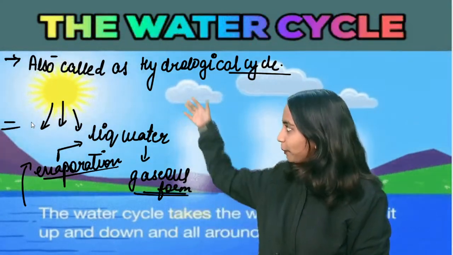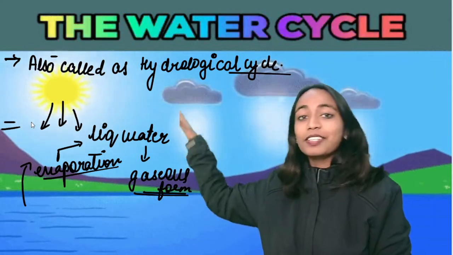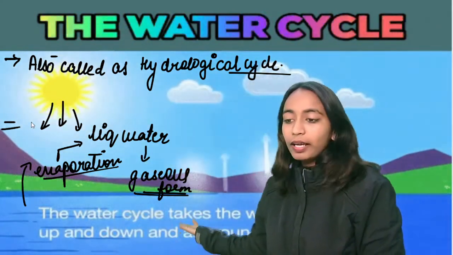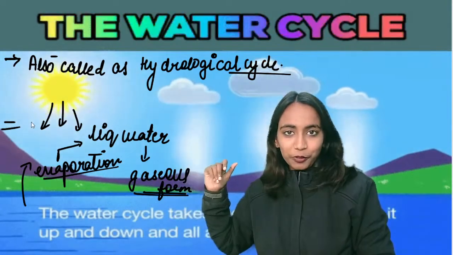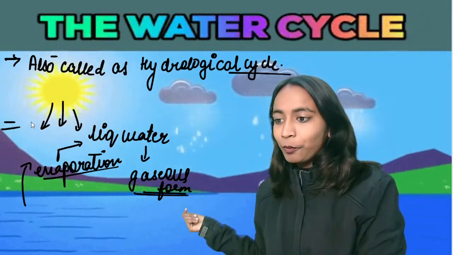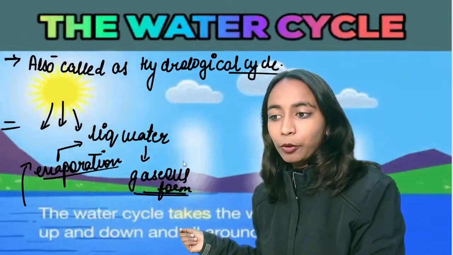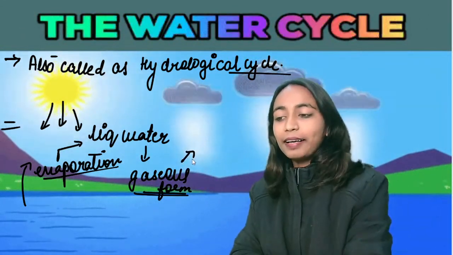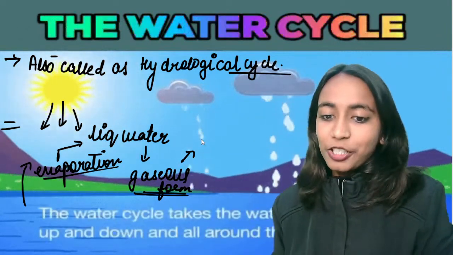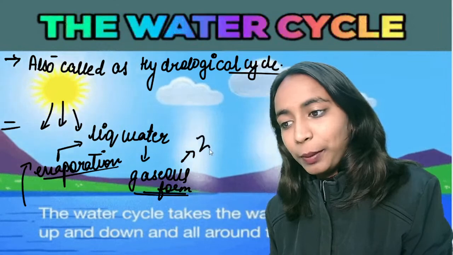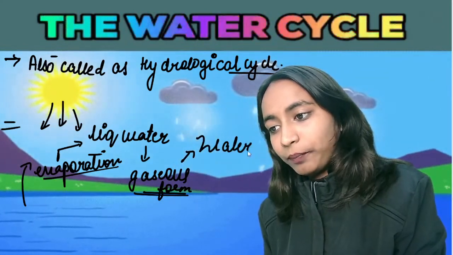The sun rays fall on this lake and provide the energy, and with that energy the liquid water is going up into the atmosphere. It is getting converted into water vapor, the gaseous form. One more important question that can come here is, what is the gaseous form of water? The gaseous form of water, everyone, you have to keep in mind, is water vapor.